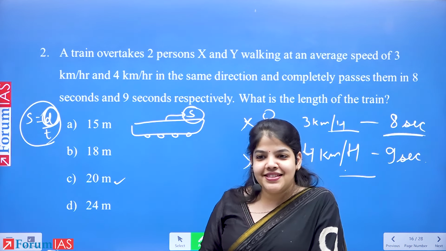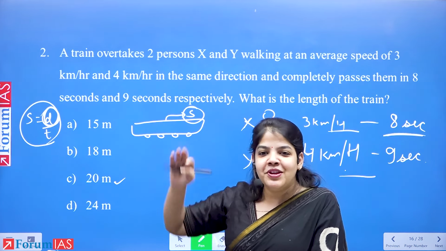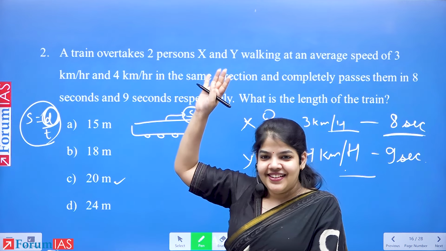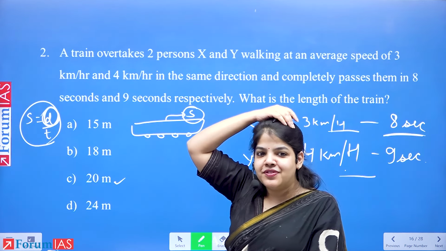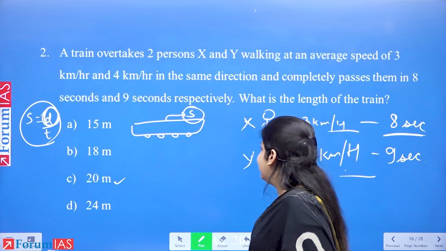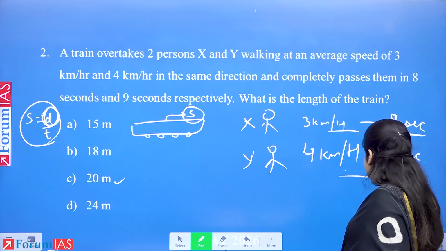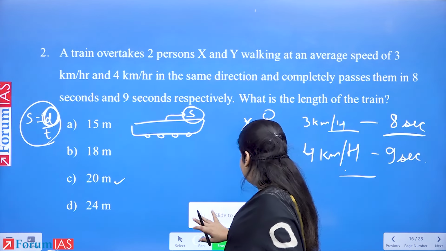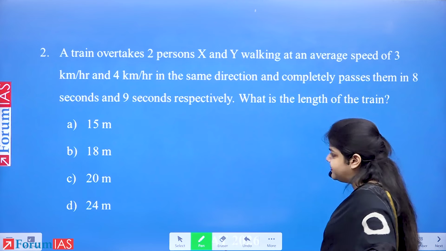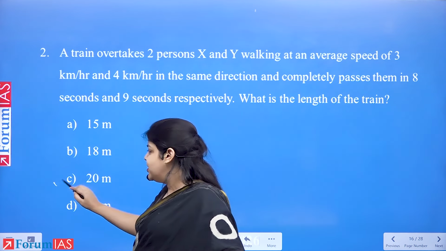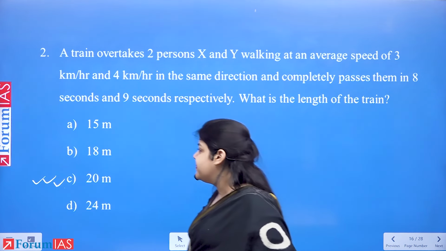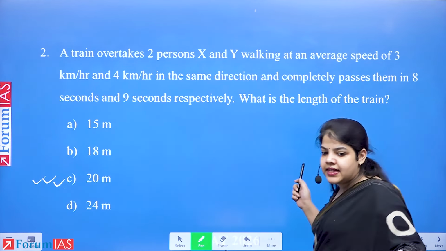Option B, 18 meters. Okay, how many of you could not solve? Most of us. See, this also tells us something. Let's try to solve it together. Some of us have option D, two or three of us. But let's see how this answer will come.